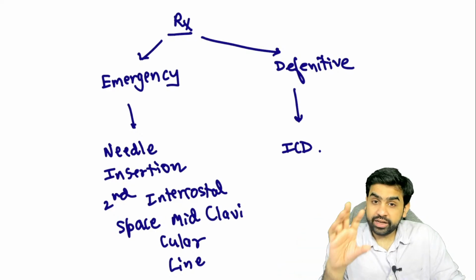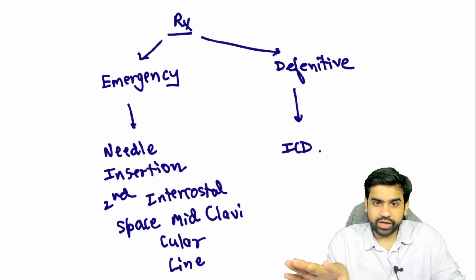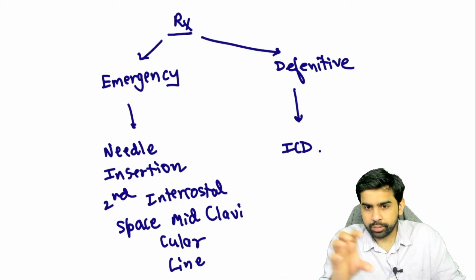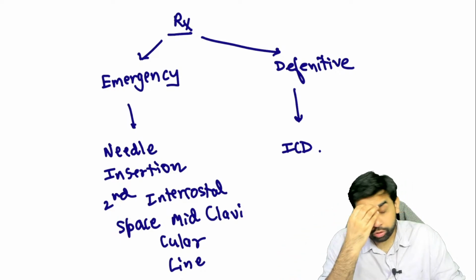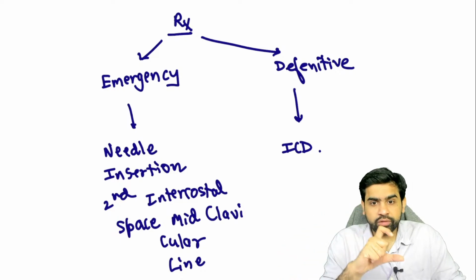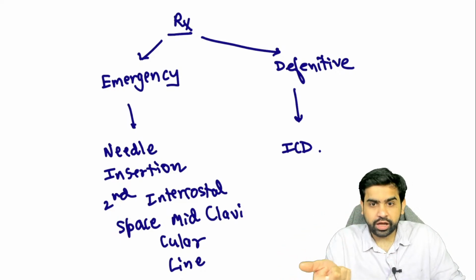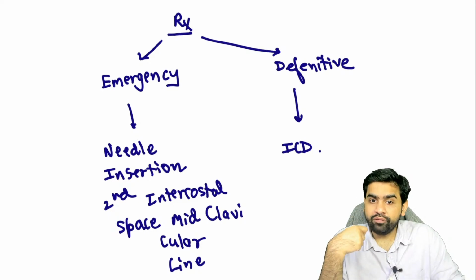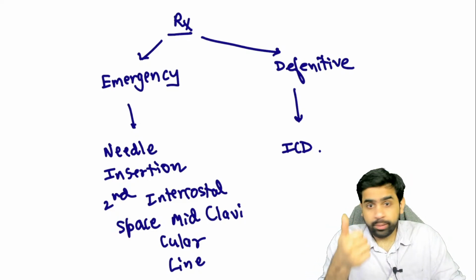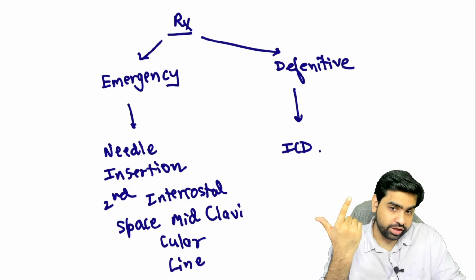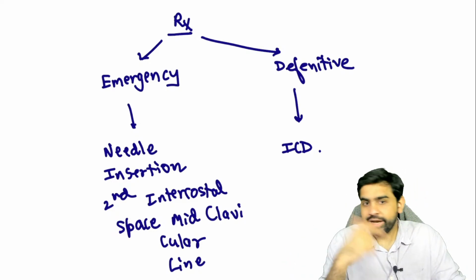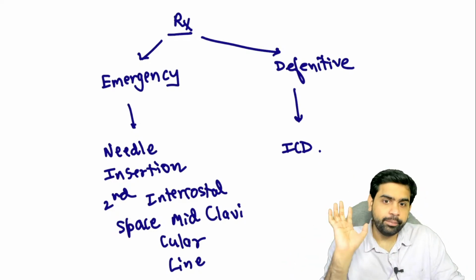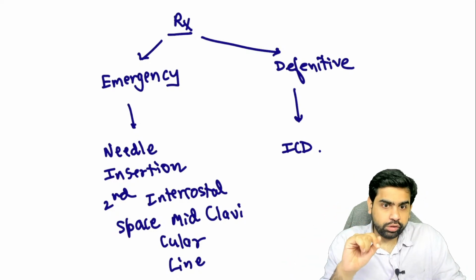Sinuses, some amount of that is going to be there if there is a patient with a tension pneumothorax. So the presence or absence of the sinuses is not going to decide whether an ICD has to be put or not. Yes, if you have a simple pneumothorax, that is, the hemodynamic instability is not there and the distended neck veins are not there, then you directly put an ICD in the fifth intercostal space in the mid-axillary line. I hope you have understood this point, guys.